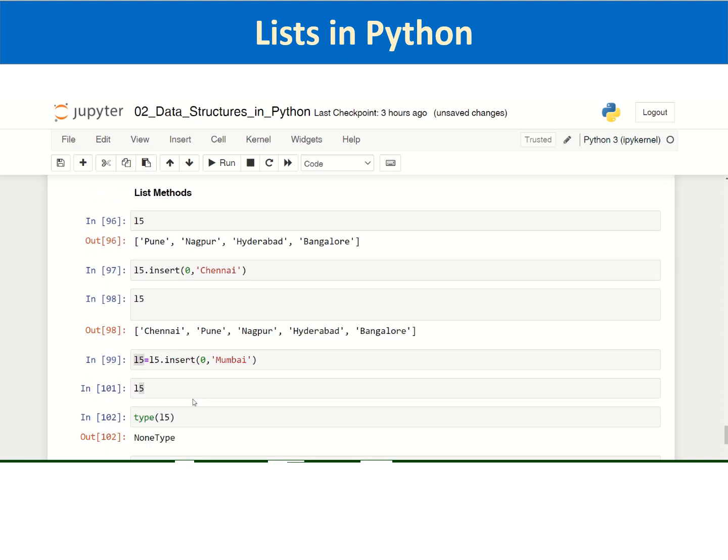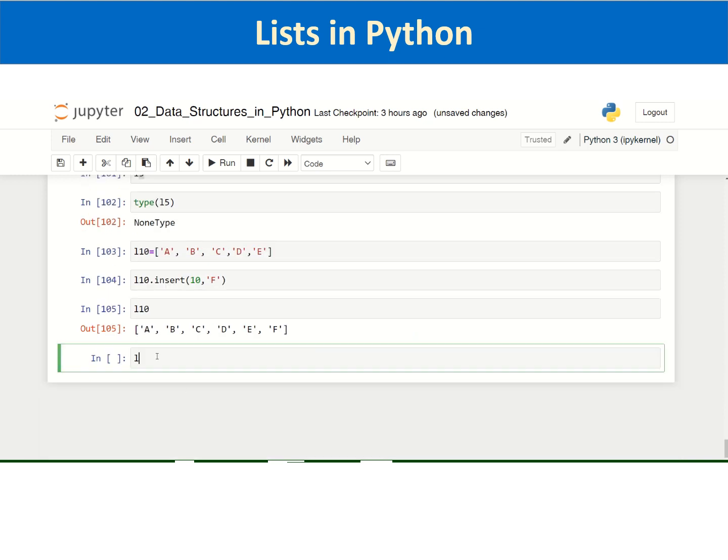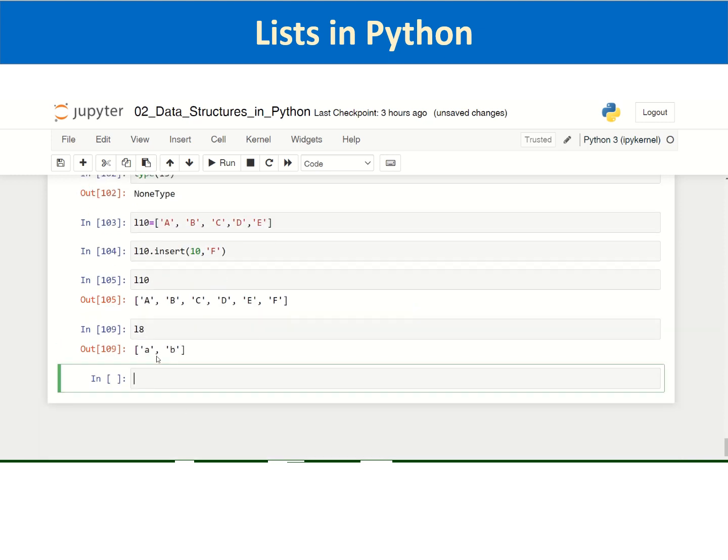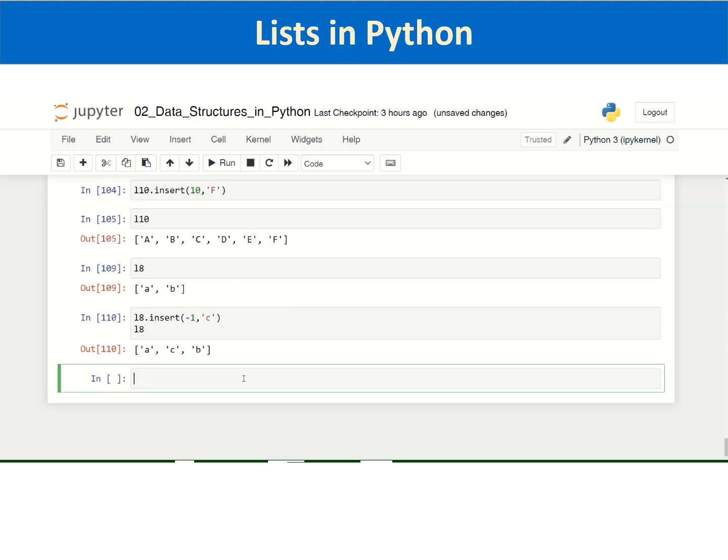Say you have L8, and in L8 you insert at index -1, say C, and you print L8, you execute it. C is actually getting added not as the last element, but as the last but one element.